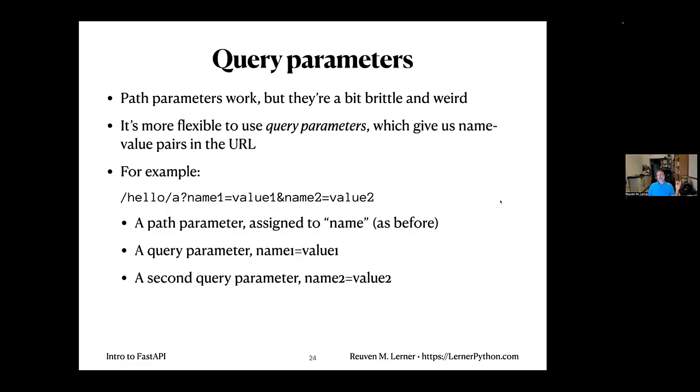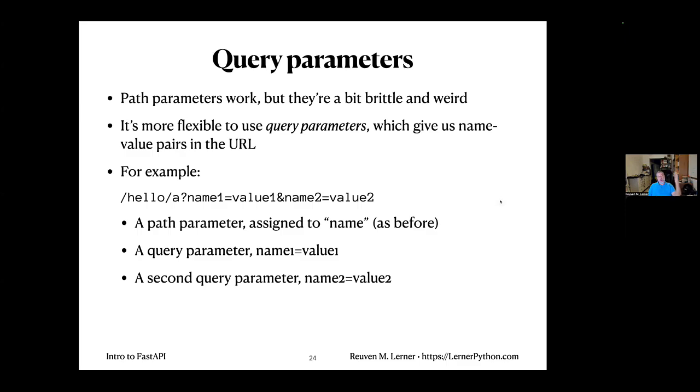So that's great. But you know what? They're a little weird. Let's face it, path parameters work, but what we really want is something a little more flexible, like multiple names, multiple values. So how can we do that? Well, query parameters are pretty darn common, right? And that comes in this form, where after the function name, as part of the URL, we have a question mark. And after the question mark, we say name equals value, name equals value, name equals value, as many names and as many values as you want, more or less. And so what we have here in this example is a path parameter, but then we also have a query parameter, name one, and we also have a query parameter, name two.